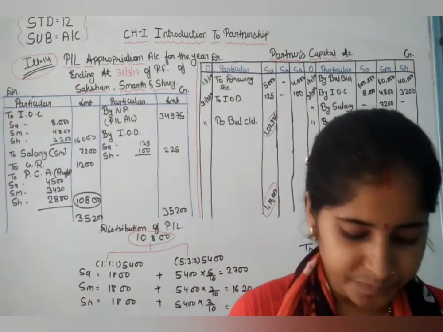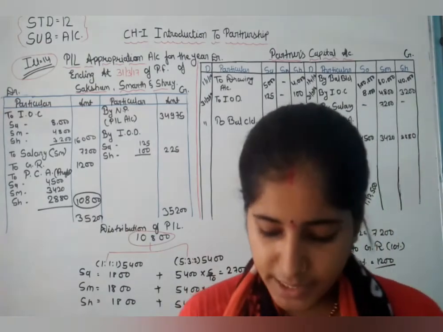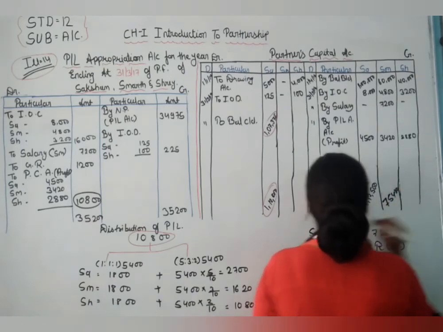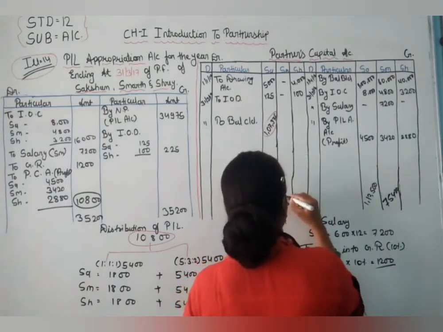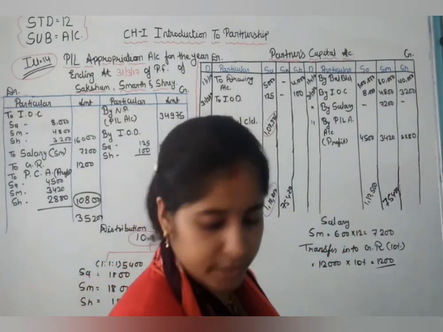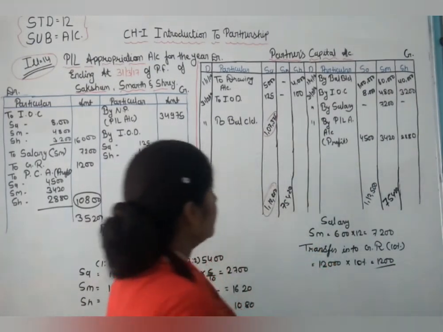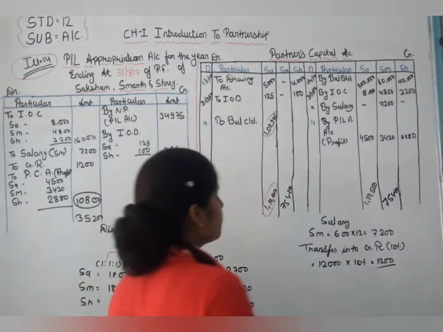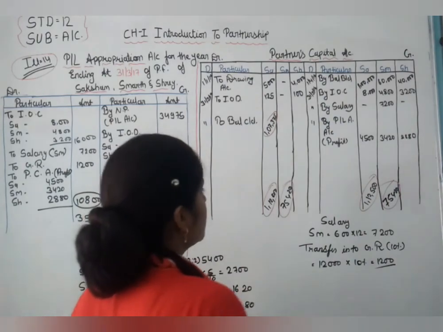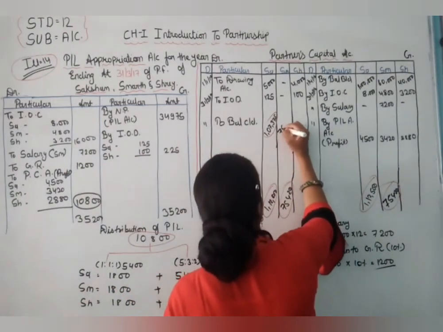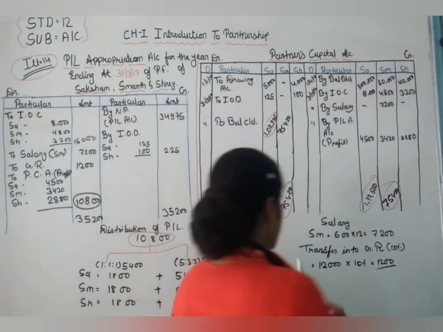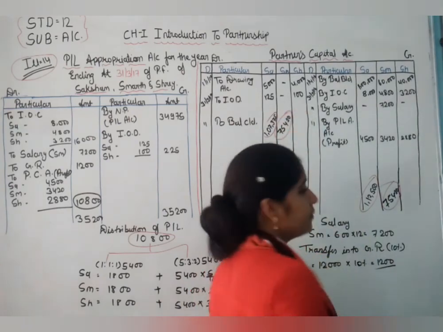The credit side amount is 75,420, and on the debit side there is no entry. So the full amount, 75,420, is the capital of Samarth. Now it is transferred to the liability side of the balance sheet.